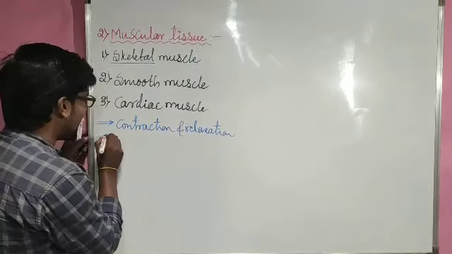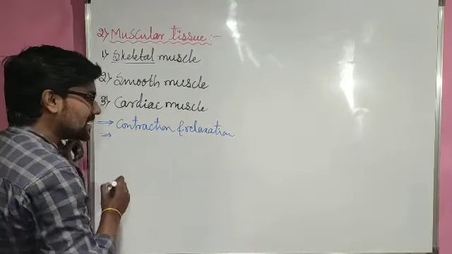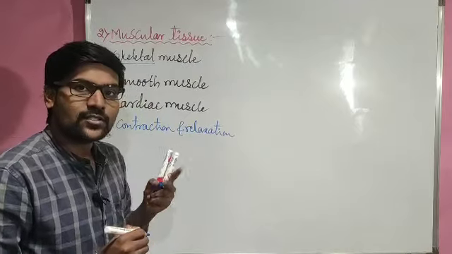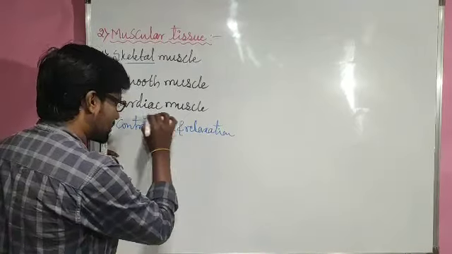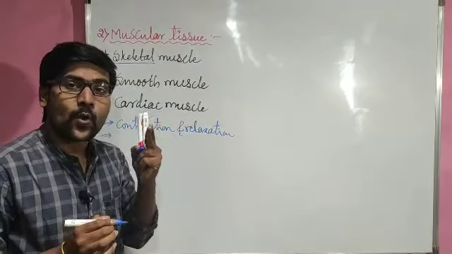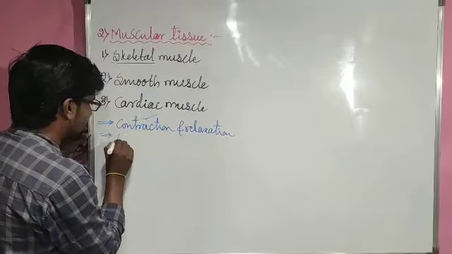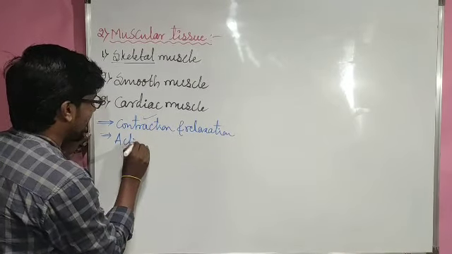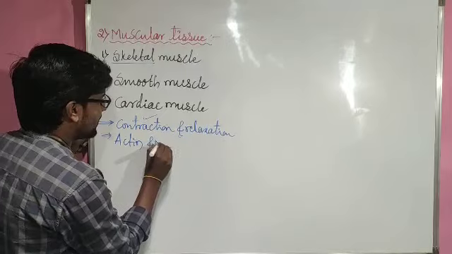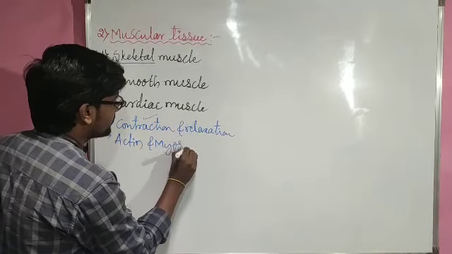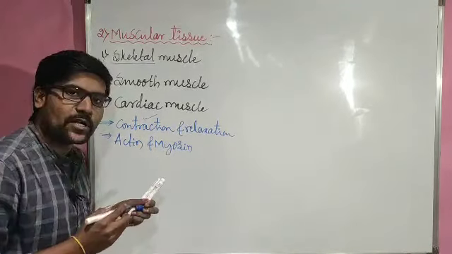So this contraction and relaxation is majorly caused by two important proteins in the muscles. One protein name is actin, and another protein is myosin. Actin and myosin.